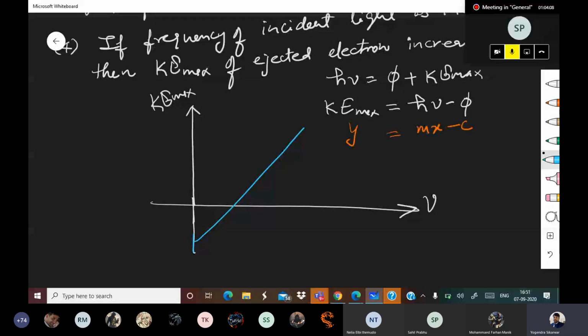Okay. And in that also, let me do something. Here it will be like this. Okay. So if this is nu th, then beyond that only Ke max will be there. Below that there will be no Ke max. Keep that thing in mind.